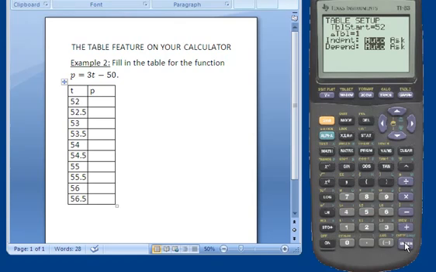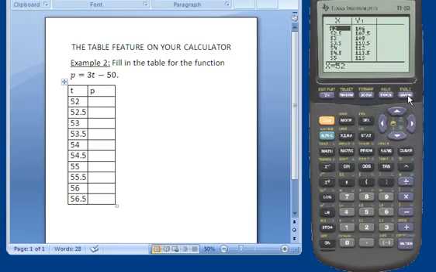And my t values are going up by half, right? 52, 52 and a half, 53. So I'm going to type in 0.5. And you can type 0.5 or .5. And then I want my independent and dependent variables left on auto. So I'm going to stop there. Now I can press second and the graph button.